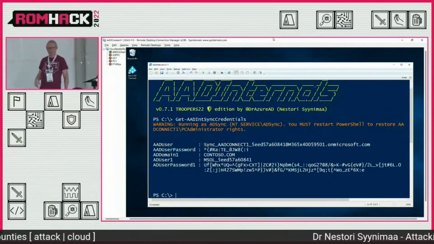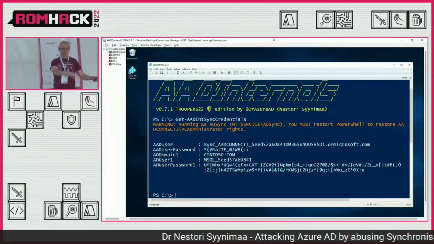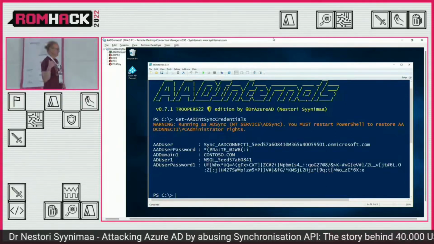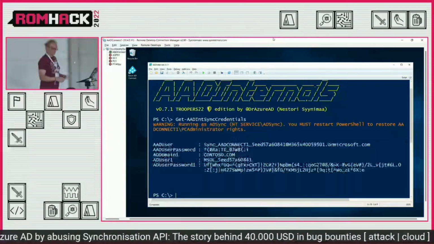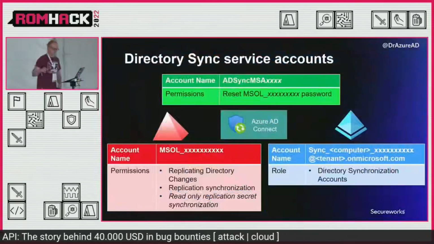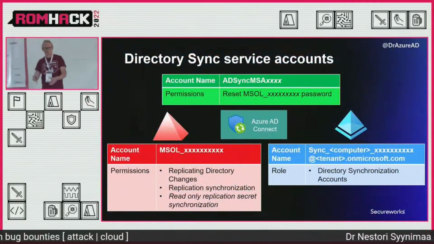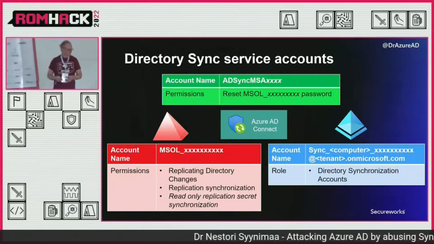Now, what is good is that you can get these credentials, passwords, get them back home and use them from there. You don't have to be on that server unless they are protected. But what I've seen is that's not really the case quite often. So usually you can use those credentials from anywhere around the world if you get those. So you compromise that computer and you can be that synchronization, if you will.